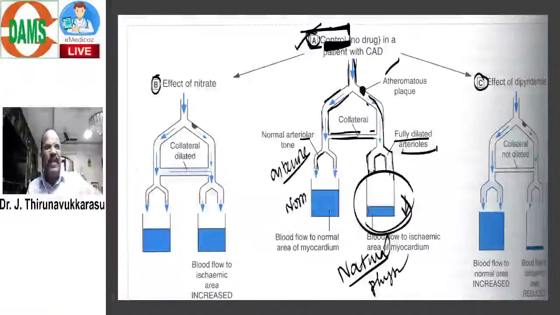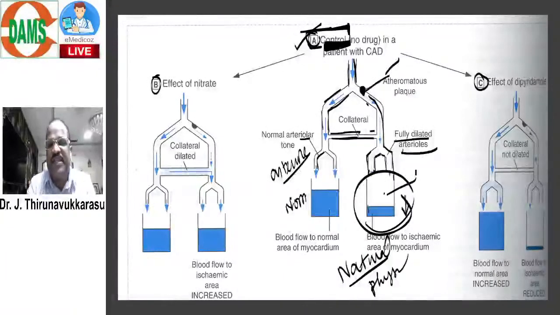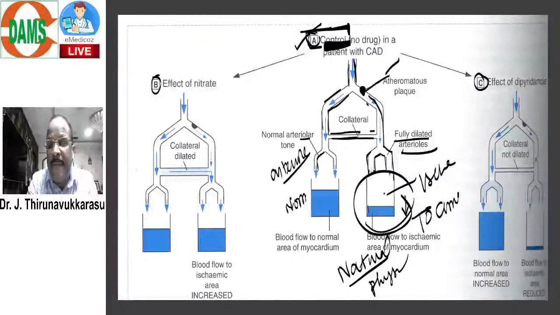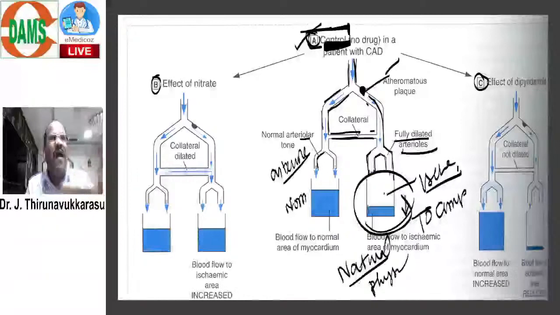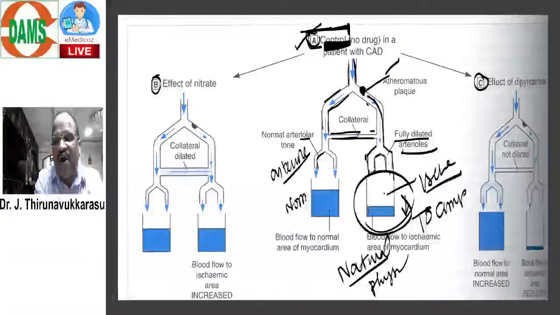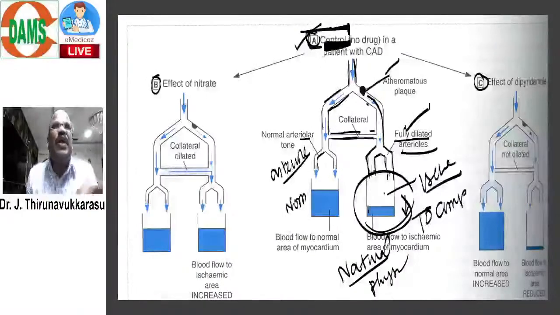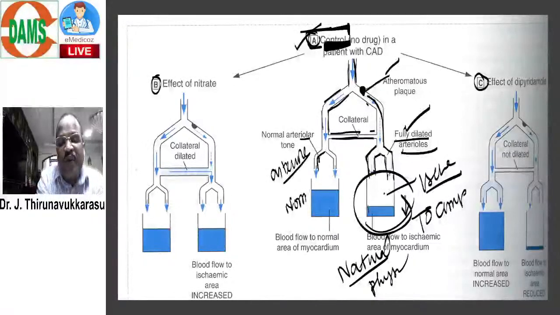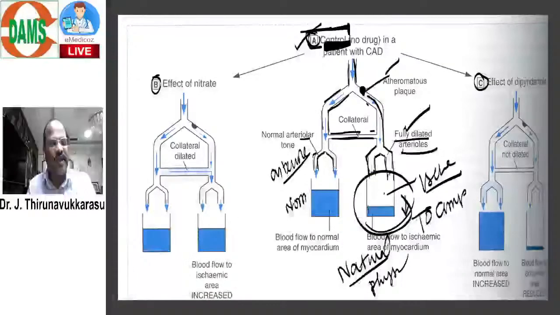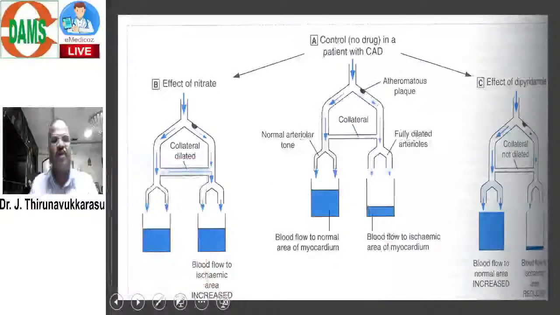So normally, whenever there is obstruction, there is ischemia, and to compensate, the arterioles distal to the obstruction undergo full dilatation, thereby trying to give extra blood supply. It's called compensation. But these other arterioles maintain normal tone. That is physiology. Now coming to pharmacology.